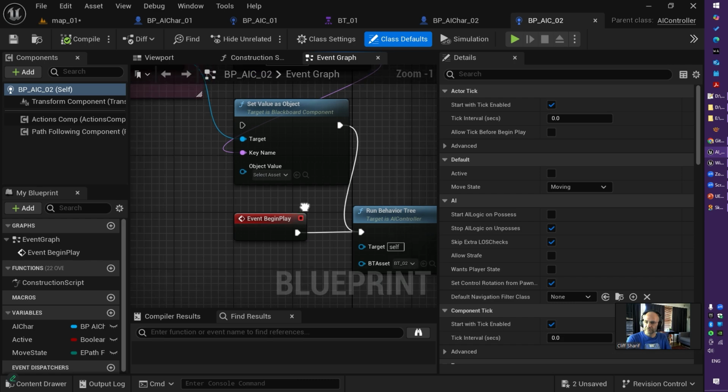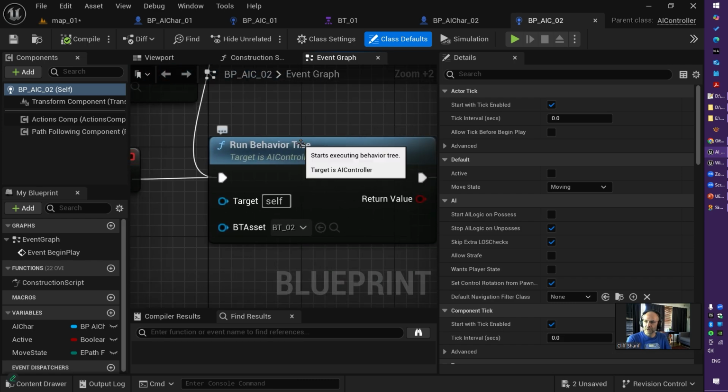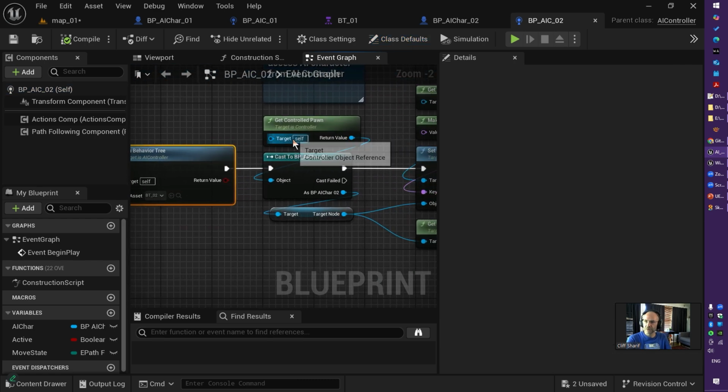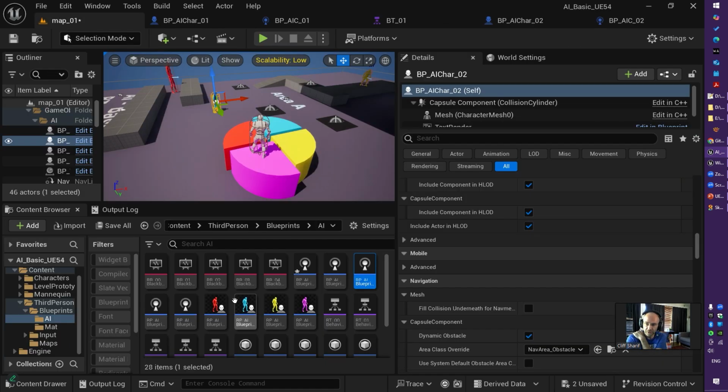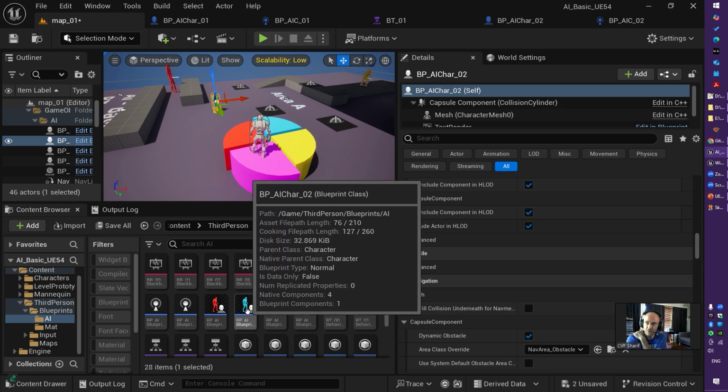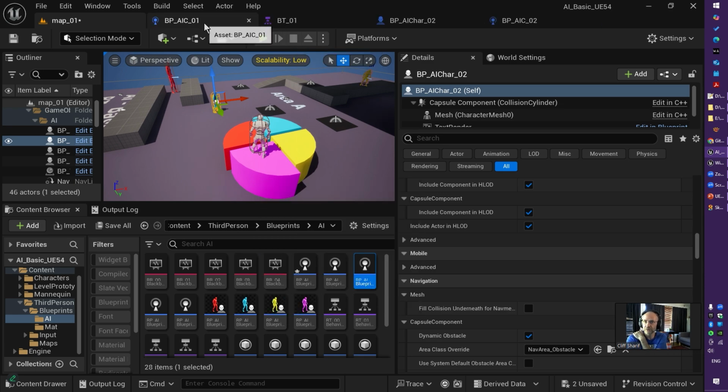So yep, in begin play I run the behavior tree. From the behavior tree I get the controlled pawn and figure out if that is an AI character number 2, which is this guy here. This is my AI character number 2. So I detect my AI character.